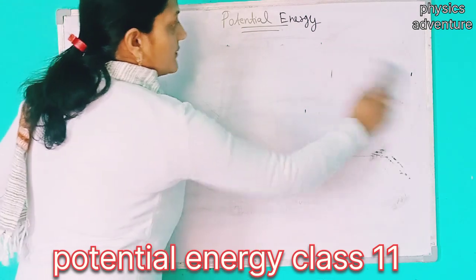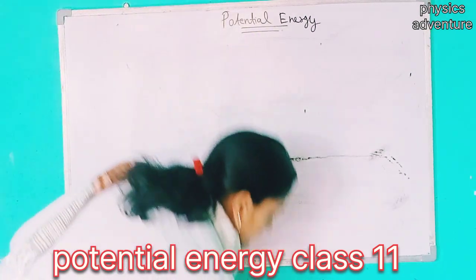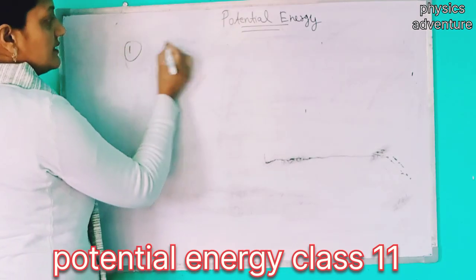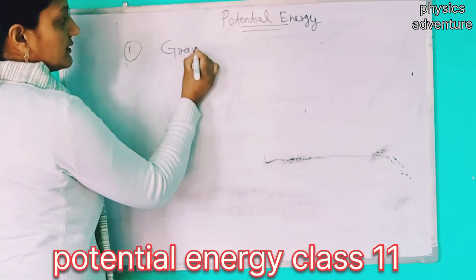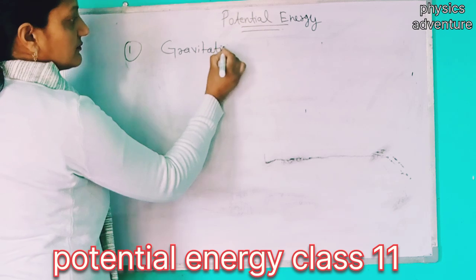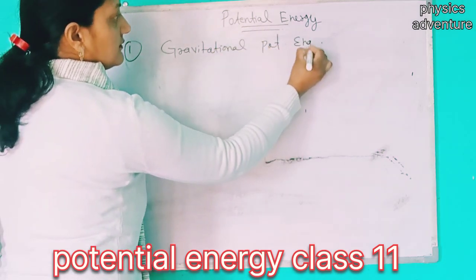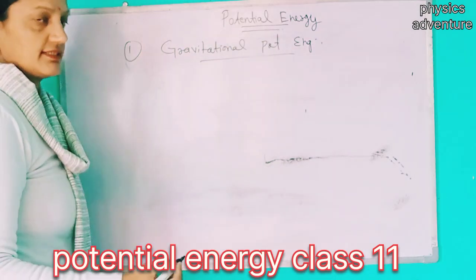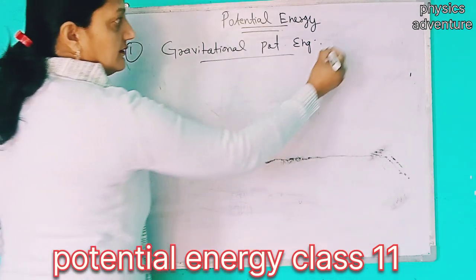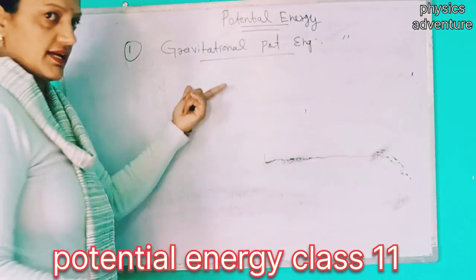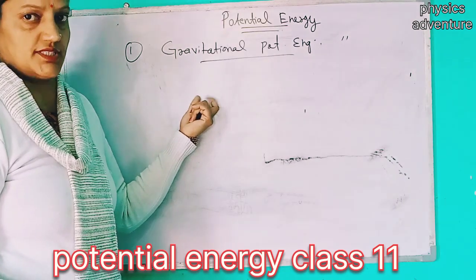There are two types of potential energy. First is gravitational potential energy. What is gravitational potential energy? Potential energy is the energy possessed by a body by virtue of its position and shape.